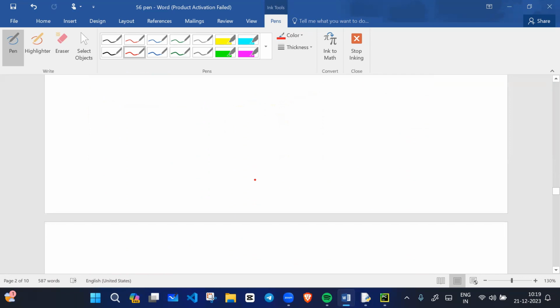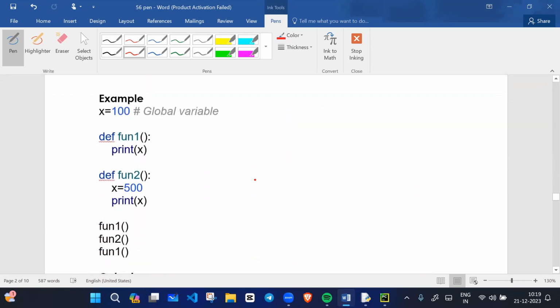See, for example, we have x equals 100, which is a global variable, and we have function 1. If I print x, the global variable data will print. If I write another function fun2 with the same name x equals 500, and I print x, which data will it print?